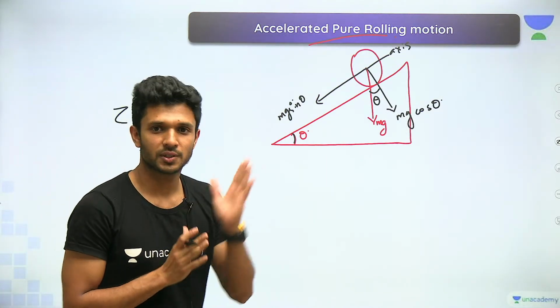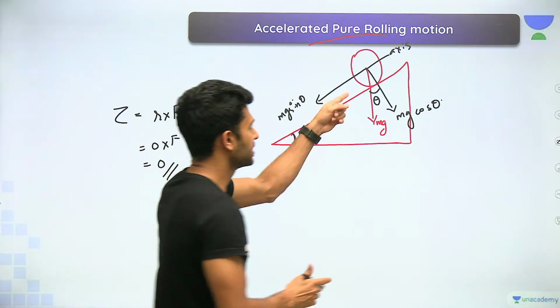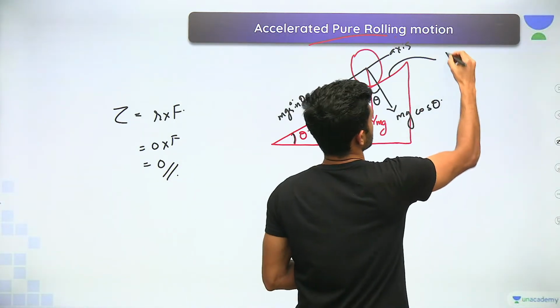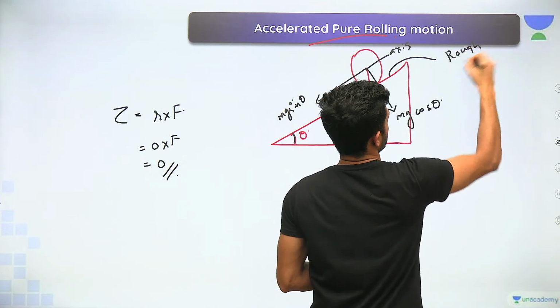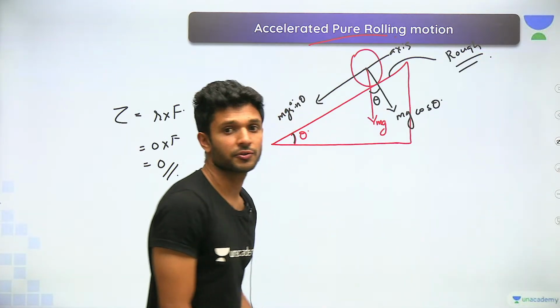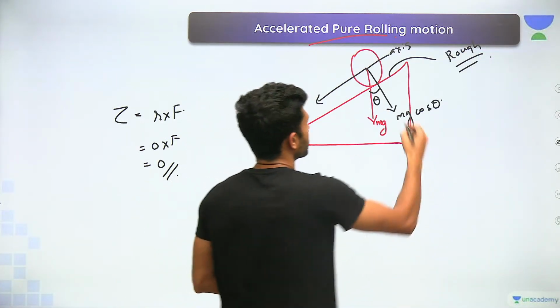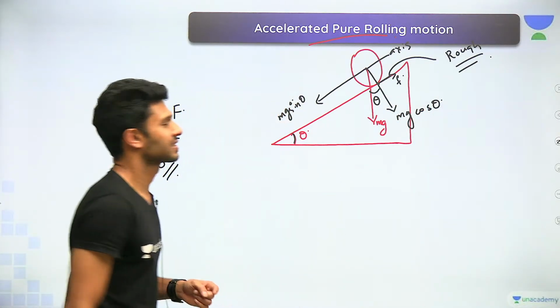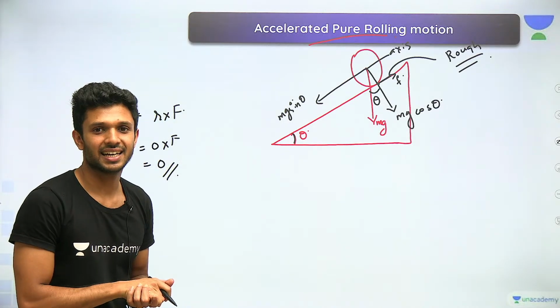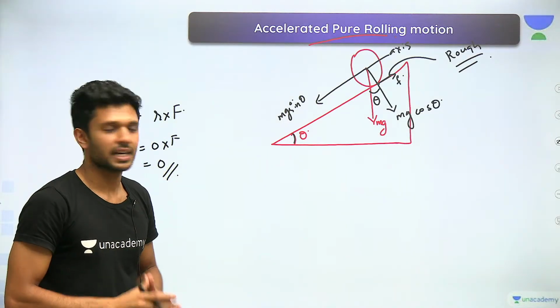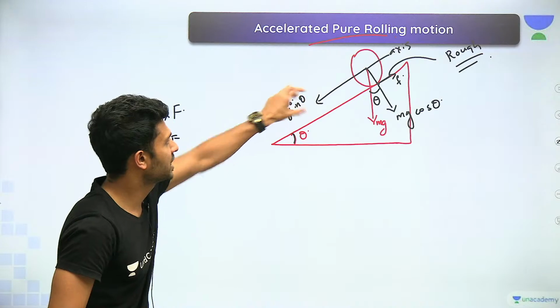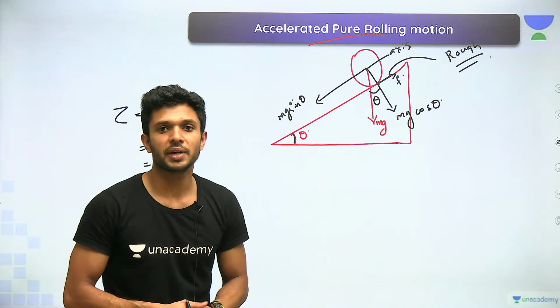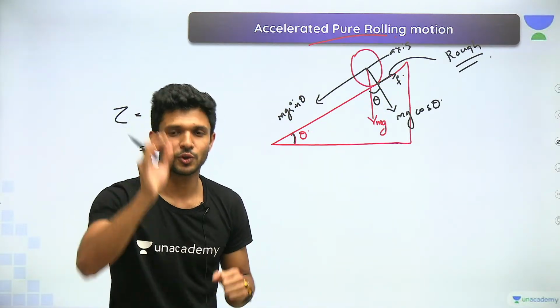There should be some other force. Which is that? This is a rough surface. If it is a rough surface, what will be there? Yes, frictional force will be there. In which direction? In the upward direction. हाँ है या नहीं? बिल्कुल. Right? The body has a tendency to move in the downward direction, so a frictional force will be acting in the upward direction for sure.